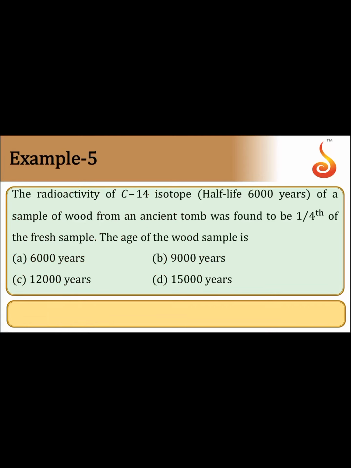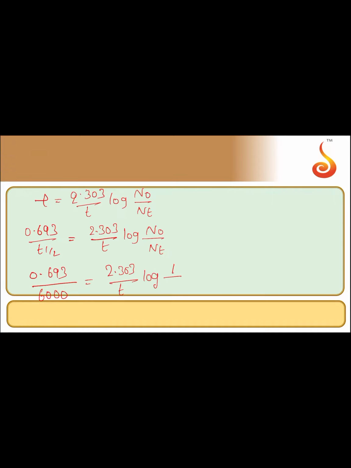The sample of wood from an ancient tomb was found to be one-fourth of the fresh sample. The fresh sample I am considering as 1. So how much is remaining? One-fourth is remaining. So from this, T is equal to 2.303 into 6000 by 0.693 into log 4.